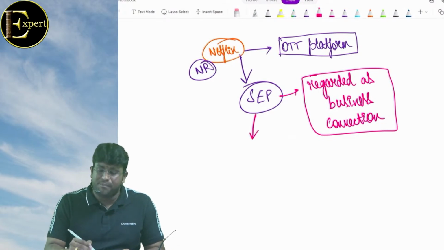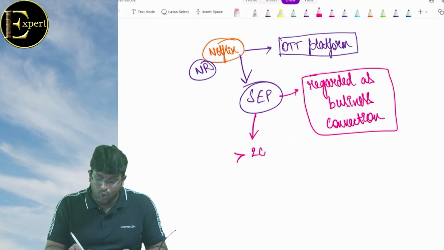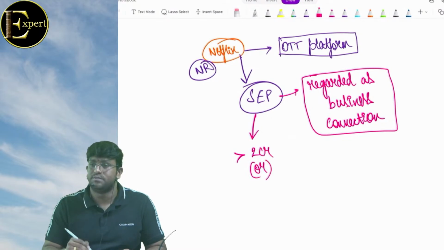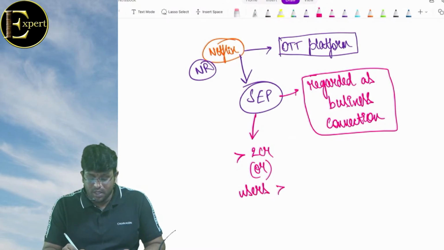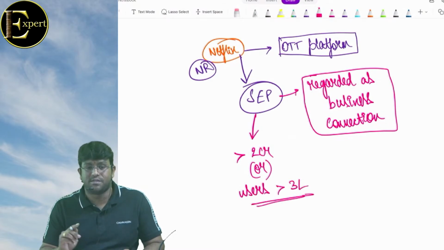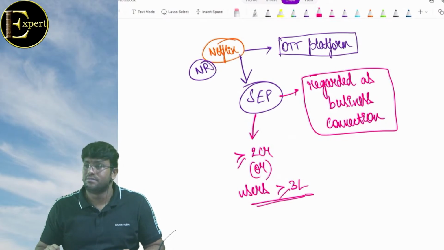What is significant economic presence? The value of the transactions are more than 2 crores, or users are more than 3 lakhs. At least 3 lakhs. So getting clarity?